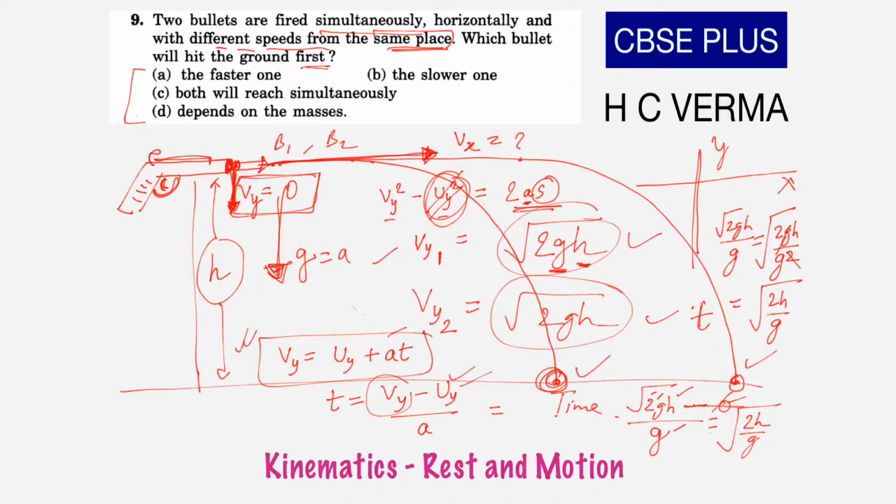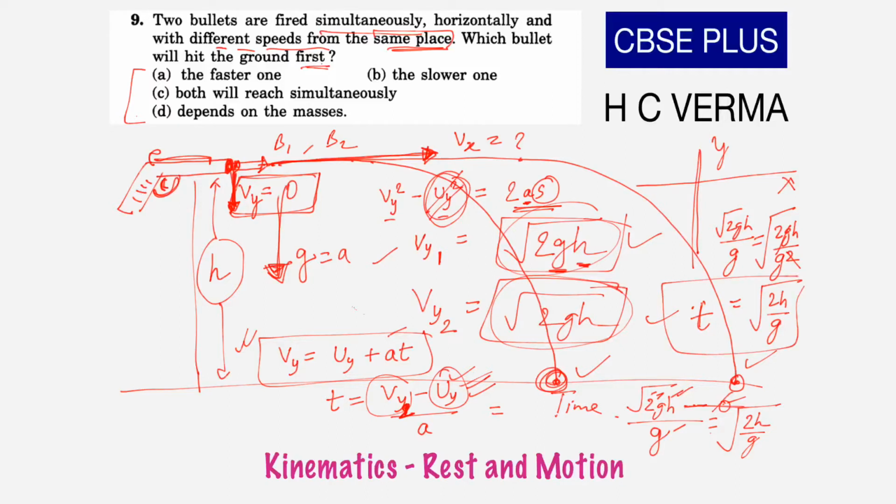Because if we take any bullet, we are simply using the constants. If we replace 1 with 2, initial velocity is 0, so this doesn't matter. For 2 also we have the same final velocity as for 1, so we are getting the same time.